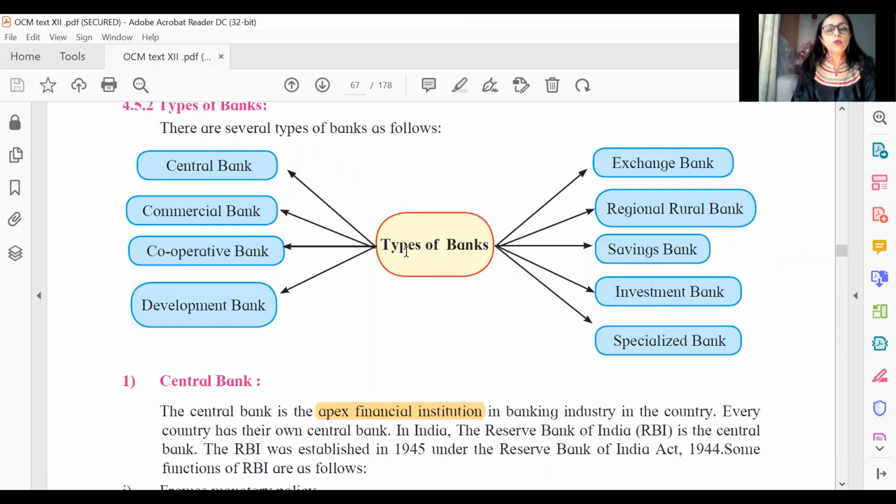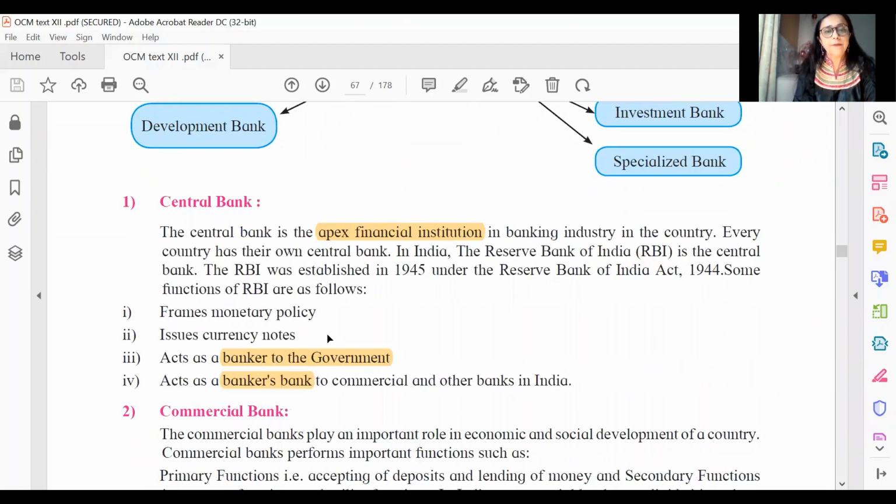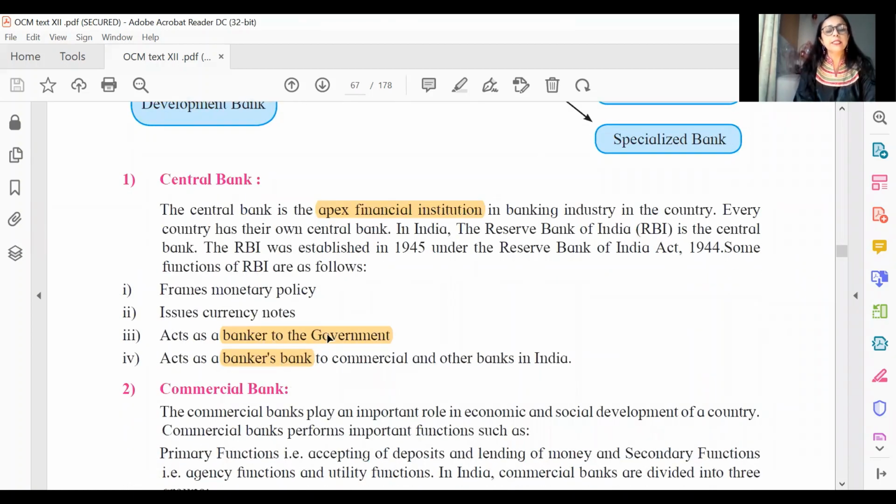The next topic that you have is types of banks, as I have mentioned in my other videos. This is extremely important for your long answer. So we expect a long answer possible on this. The September paper had distinguished between these 2 types of banks, central bank and commercial bank. Apart from that, we also expect some objectives from this, like the ones which we have highlighted here.